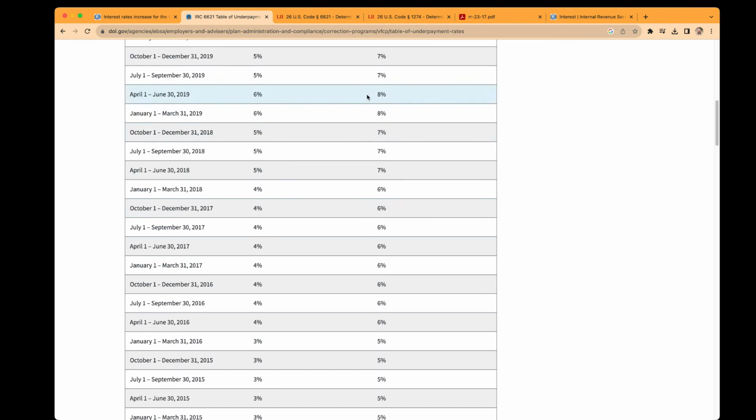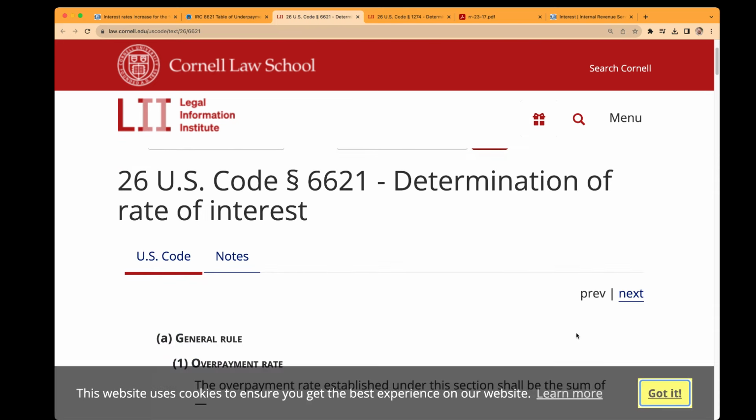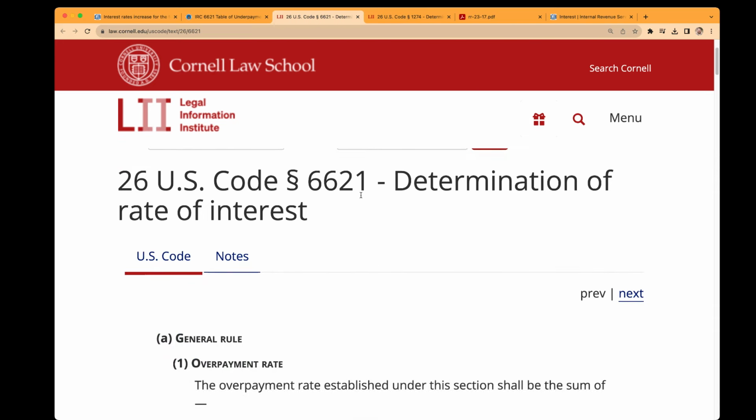So how does the IRS actually determine its interest rates? Well, it's in the tax code. Section 6621, determination of rate of interest, tells you how it's calculated. But before you understand how the IRS interest rate is calculated, you have to understand the short-term rate.